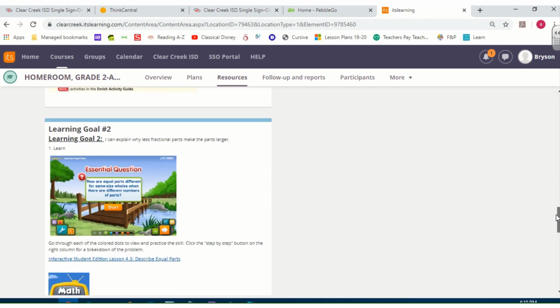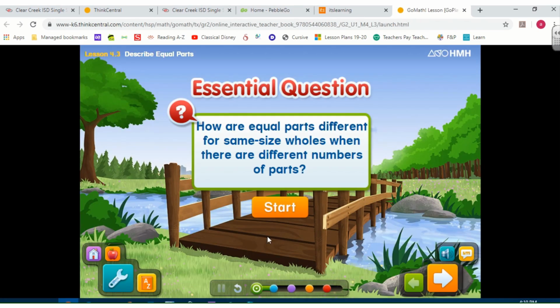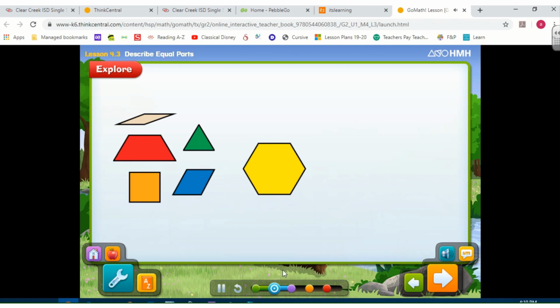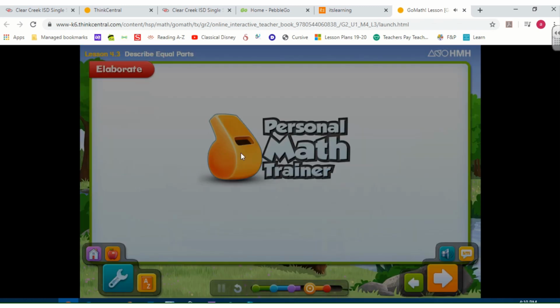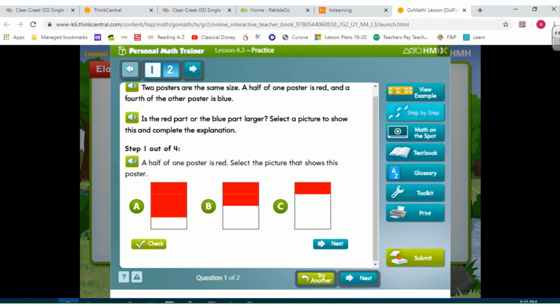The second thing is Learning Goal 2. This is explaining why less fractional parts make the parts larger. You're going to click on the video, click through it, make sure you click the personal math trainer. And if it's too many steps, remember you can click that step by step and it'll break it down for you so it's easier to manage.